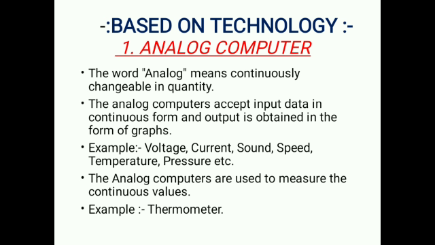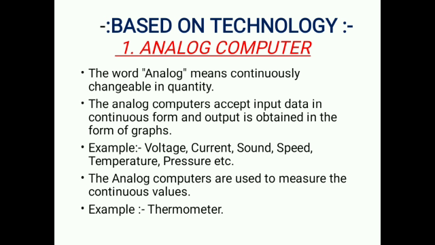Now discuss about the based on technology or based on mechanism. In that first one is analog computer. The word analog means continuously changeable in quantity. The analog computer accepts input data in continuous form and output is obtained in the form of graphs.